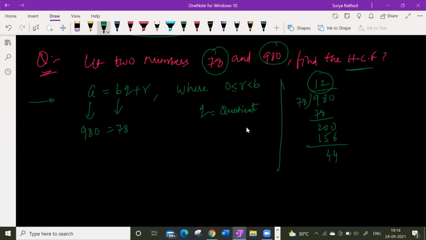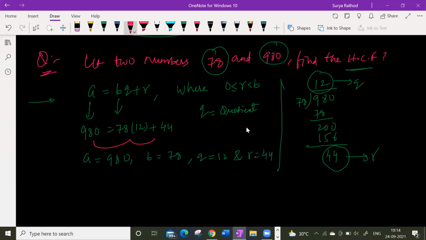Understood? What is the remainder here, beta? 44. R is equal to remainder. Q is equal to quotient. Understood? Calculating this, what will I get? A value is 980, B value is 78, Q value is 12 and R value is 44. Equating both, we should get 980, and we will.